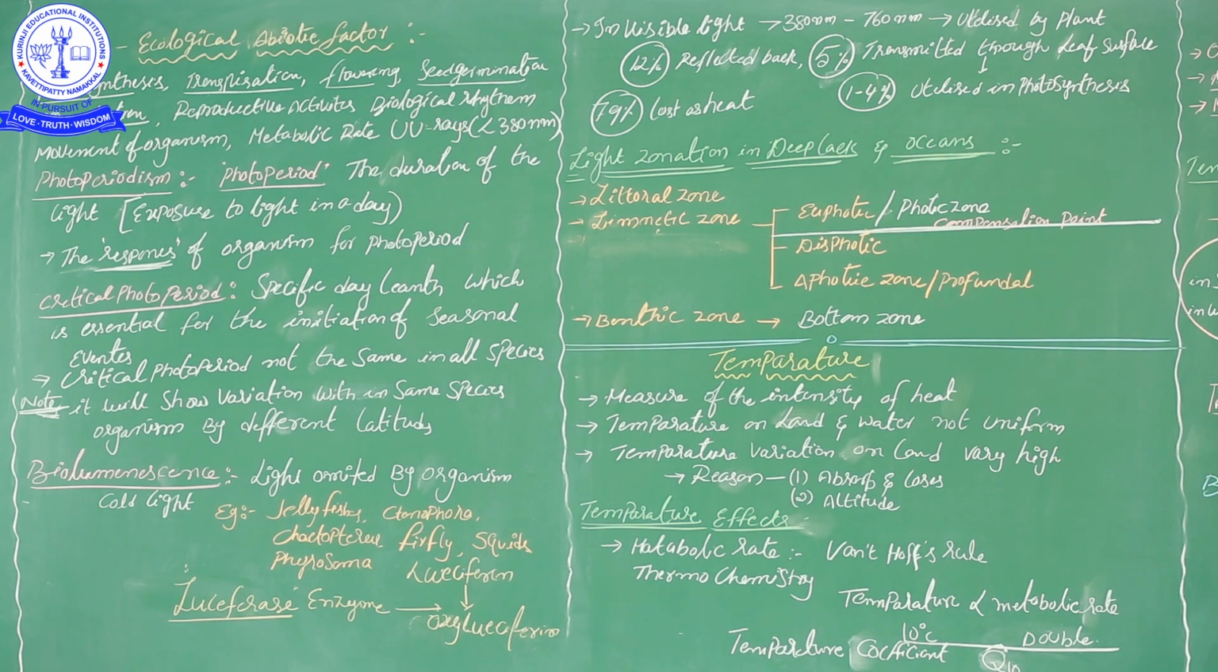Simply, in chemistry terms, it is the oxidation of luciferin. This luciferin reacts with oxygen and forms oxyluciferin. Now this oxyluciferin chemical emits the light. That is bioluminescence. Okay?